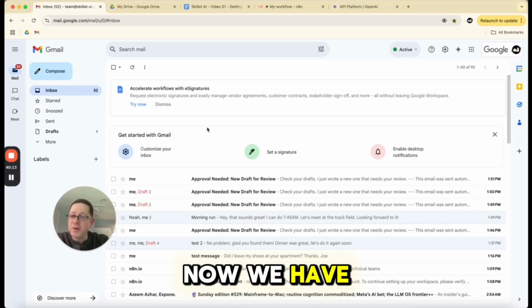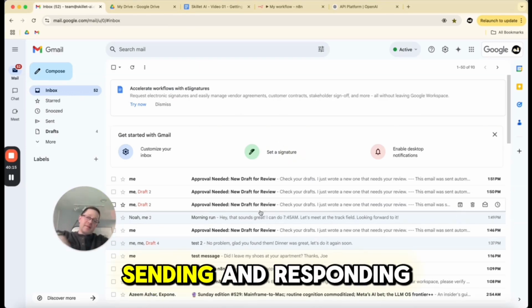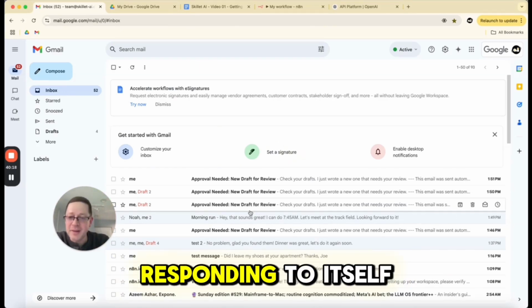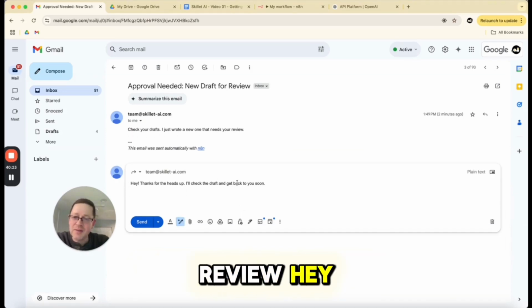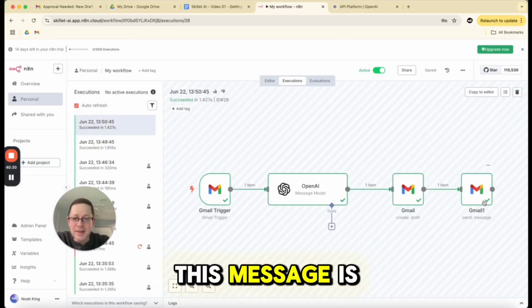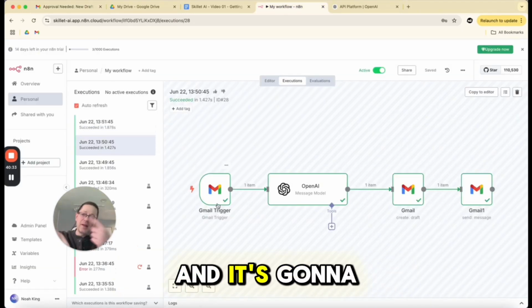Cool. Okay. Now we have this whole recursion. It's sending and responding, and then it's going to keep auto responding to itself. So now it's writing a response. Check your drafts. I just wrote a new one that needs your review. Hey, thanks for the heads up. Okay. So that's not a great solution. So why is this a problem? It's that basically this message is always going to trigger this trigger, and it's going to be like chasing its own tail.